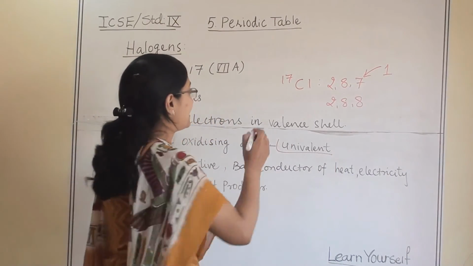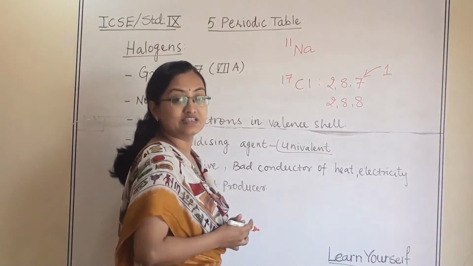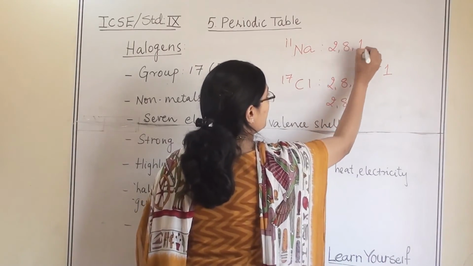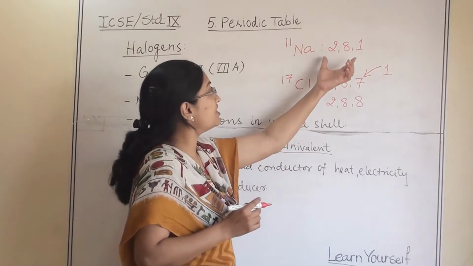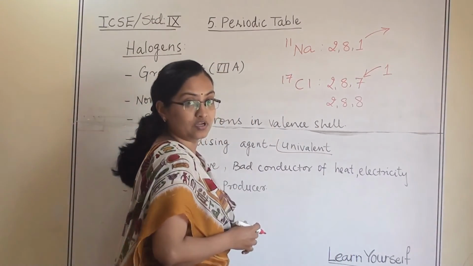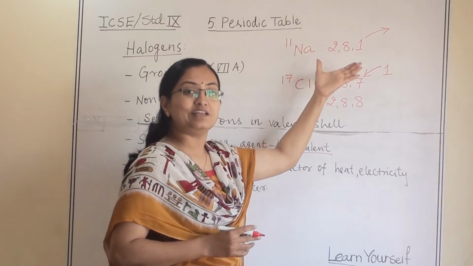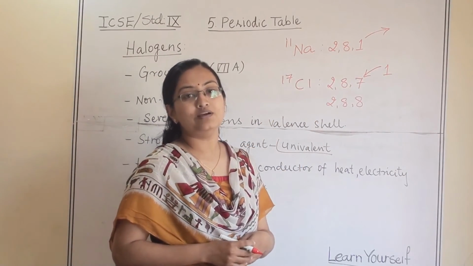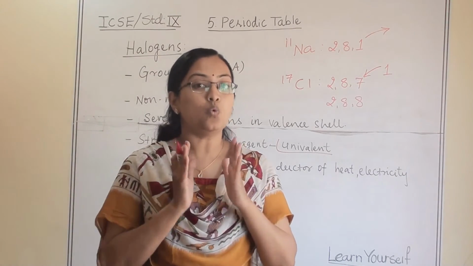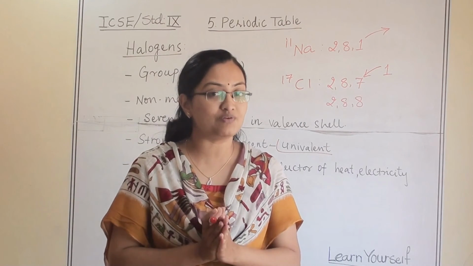Also, alkali metals. For example, sodium. Its atomic number is 11 and electronic configuration is 2, 8, 1. So, if sodium wants to be stabilized, it has to donate 1 electron and become stable like neon. Because of that, alkali metal is also called univalent. By donating or accepting 1 electron, they become stable. So, they are known as univalent.